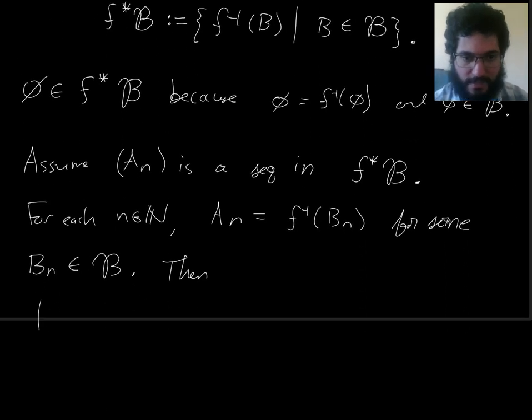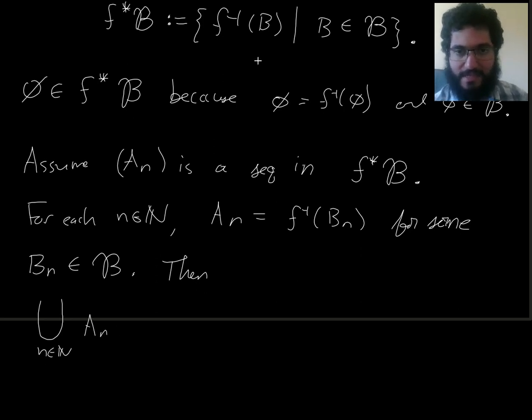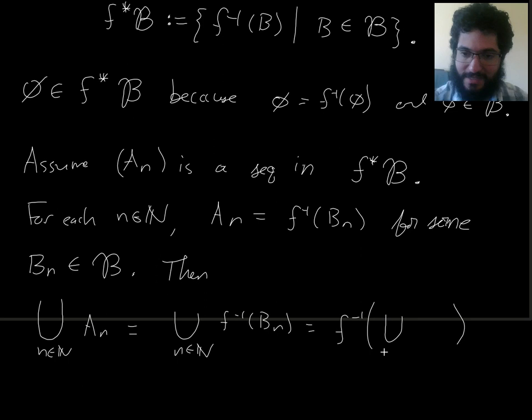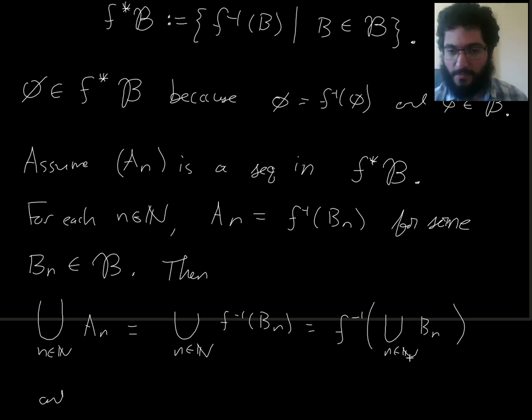Then, now our goal is to show that the union of all the A_n's is in here, right? So the union of the A_n's is the union of preimages of B_n's, but the union of some preimages is the preimage of the union. So we can do this. And the union of the B_n's, since the B_n's are all measurable subsets of Y, they're all elements of this sigma algebra, their countable union is as well. That's part of the definition of sigma algebra.